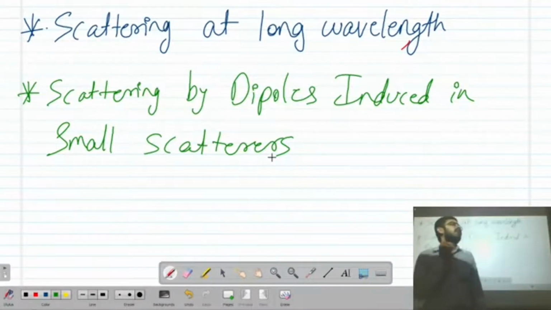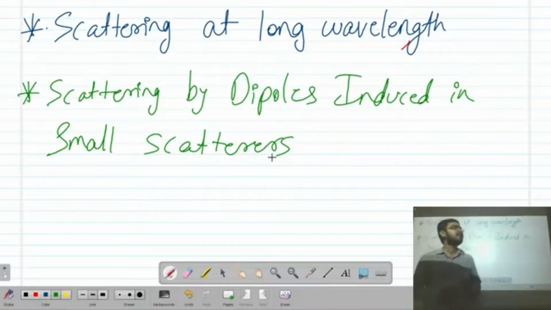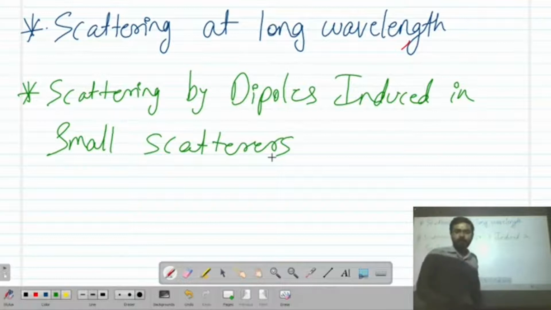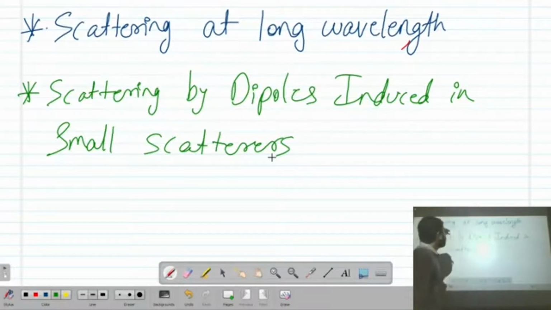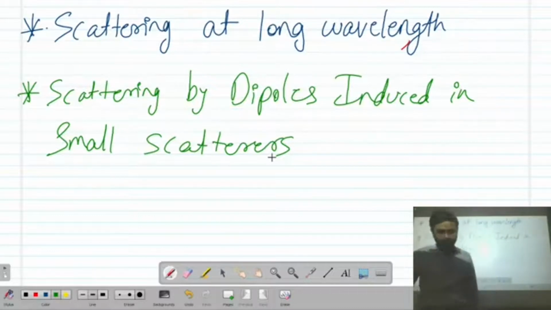As we discussed, lambda will be large compared to the size of the particle or scatterer, and the incoming electromagnetic wave will try to induce an electric dipole, magnetic dipole, or even multipoles. We will see the difference between dipoles and multipoles. Don't worry about that. It will induce electric and magnetic dipoles inside the scatterer, and then radiate the energy in different solid angles and different angles.